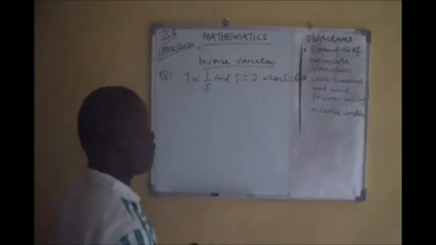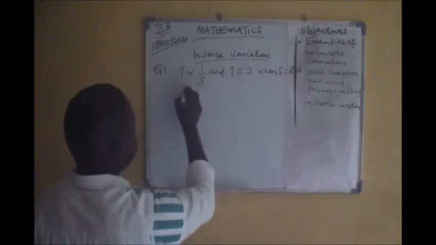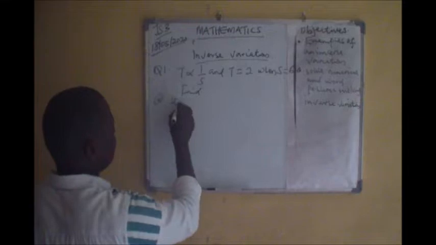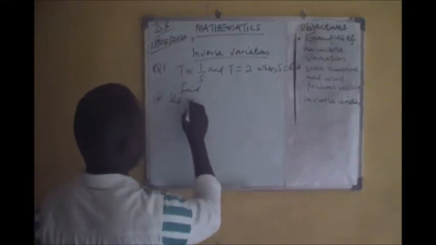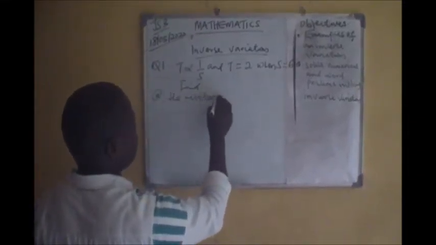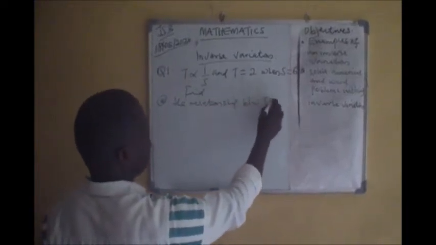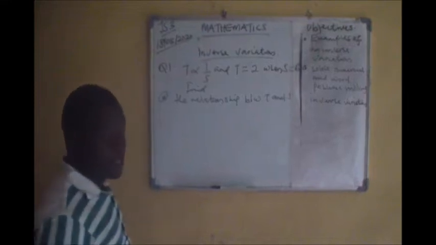The question is: find the relationship between T and S.